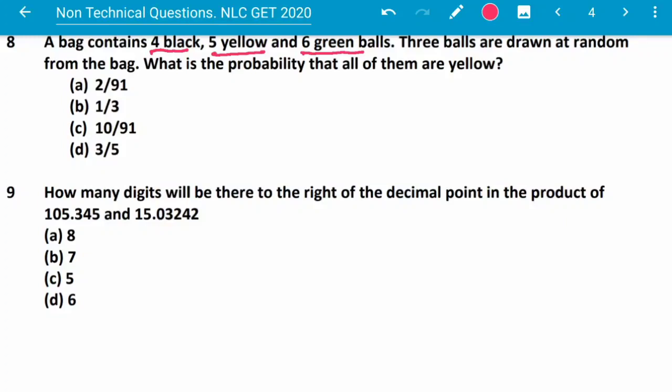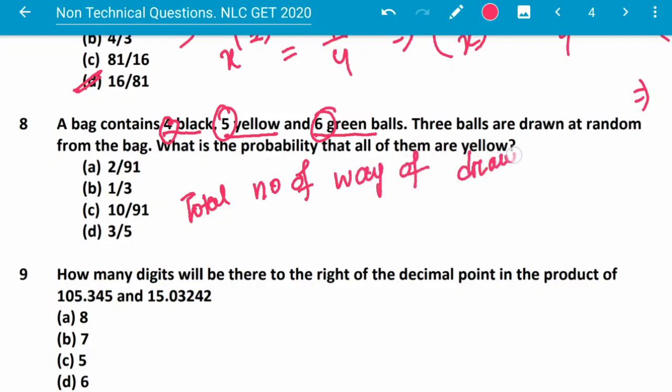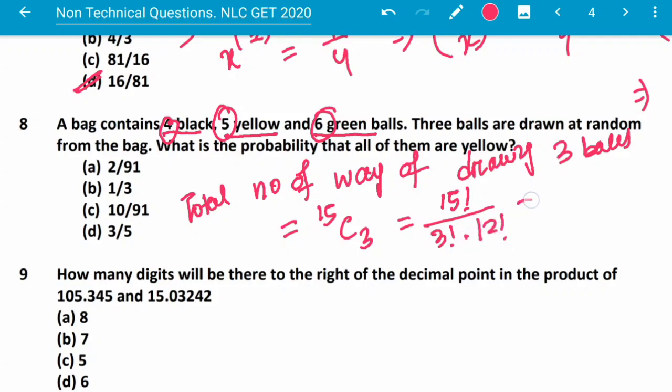So total number of ways of drawing 3 balls. What is the probability? Total number of balls is 4 plus 5 plus 6, this is 15. So total number of ways of drawing 3 balls is equal to 15C3. This is equal to 15 factorial by 3 factorial into 12 factorial. This will be 455. This is the total number of ways.